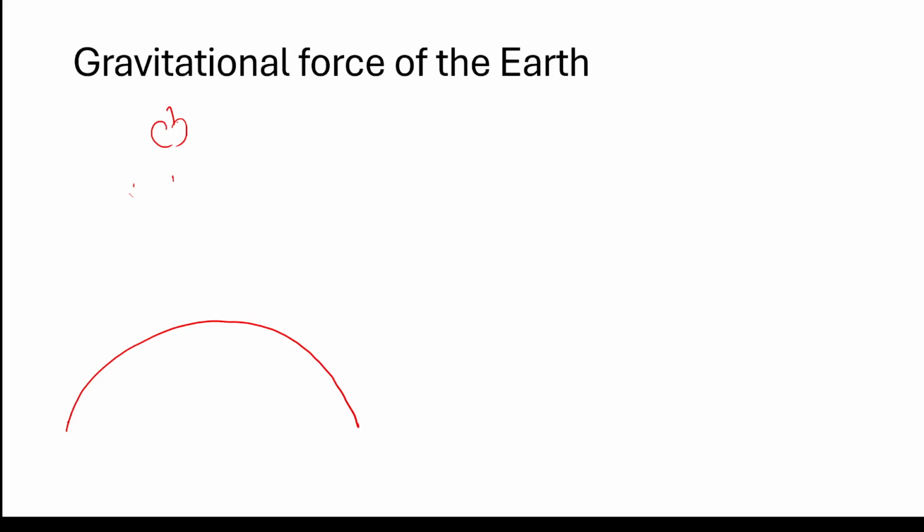Now this apple has a mass of small m, and the mass of Earth is capital M. This is the radius of Earth, and this is, let's say, the height of the apple from the surface of Earth. So now the distance between the two objects is r plus h.